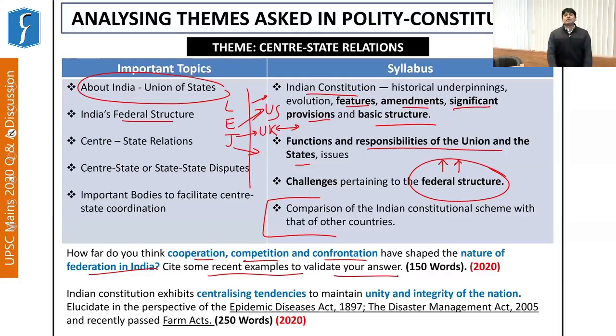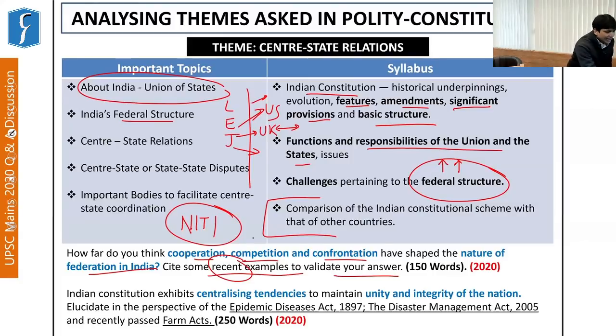Now, here comes the problem. Only by having a basic understanding of this topic of India's federal structure, you will not be able to write or give your answers, because you need to give recent examples. The moment we talk about recent examples, you need to be very clear with respect to current affairs developments as well. For example, the whole purpose of Niti Aayog, when it was established, was to ensure cooperative federalism. So while studying Niti Aayog, keep in mind the different indices and reports which have been issued by Niti Aayog to ensure cooperative federalism.